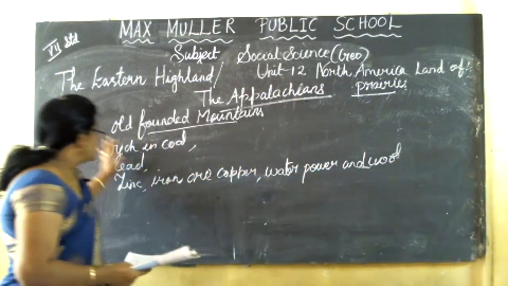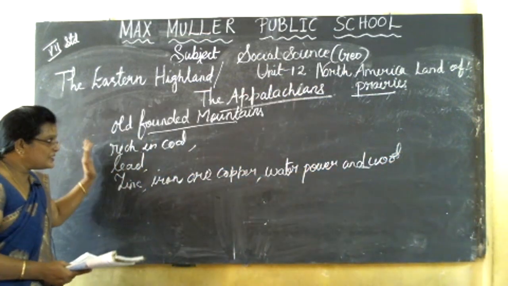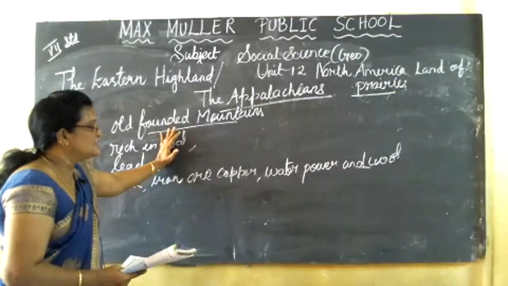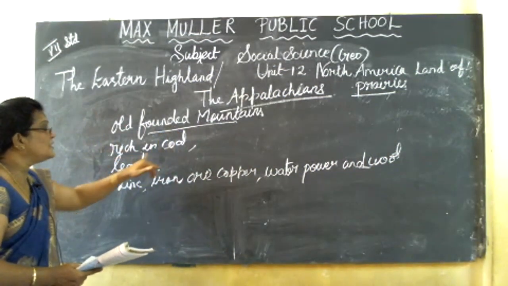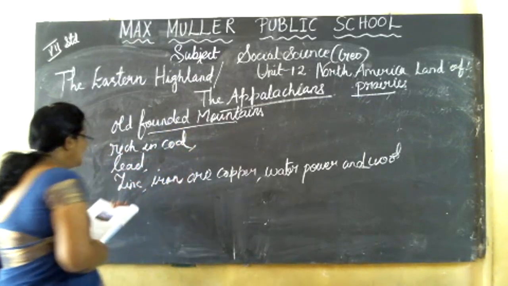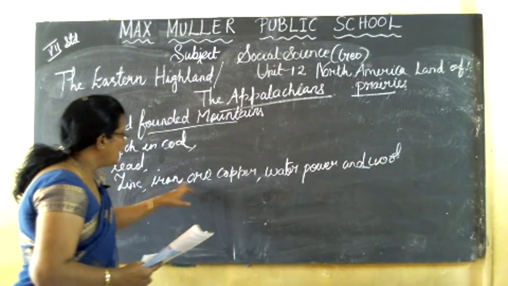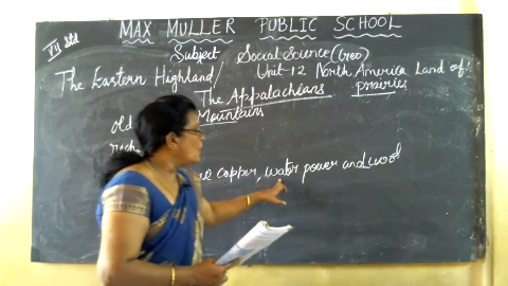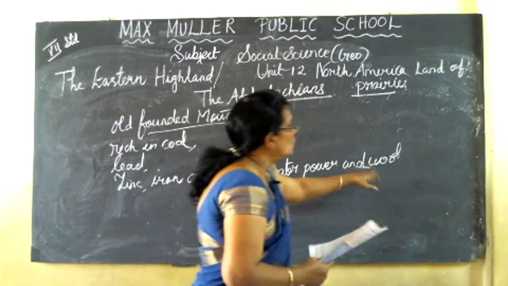Okay, so these are the famous minerals in the Appalachian chains. They are rich in coal, lead, zinc, iron ore, copper, water power, and wood.